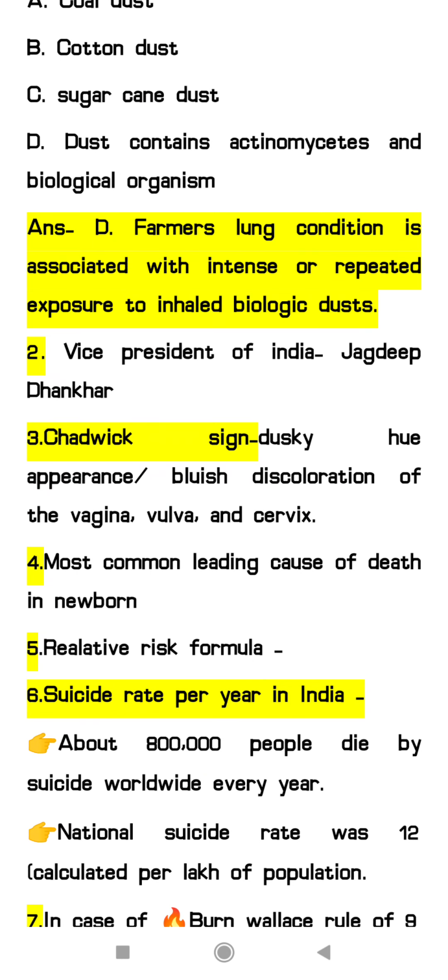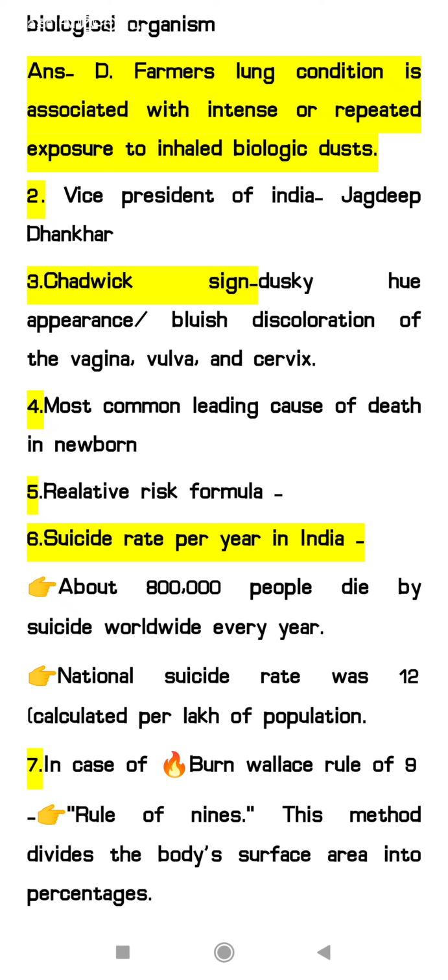Second question, Vice President of India, that is Jagdeep Dhankhar. Third question, that is dusky hue appearance or bluish discoloration of the vagina, vulva and cervix. So it is seen in the Chadwick sign. Also we can say the Jacquemier sign.